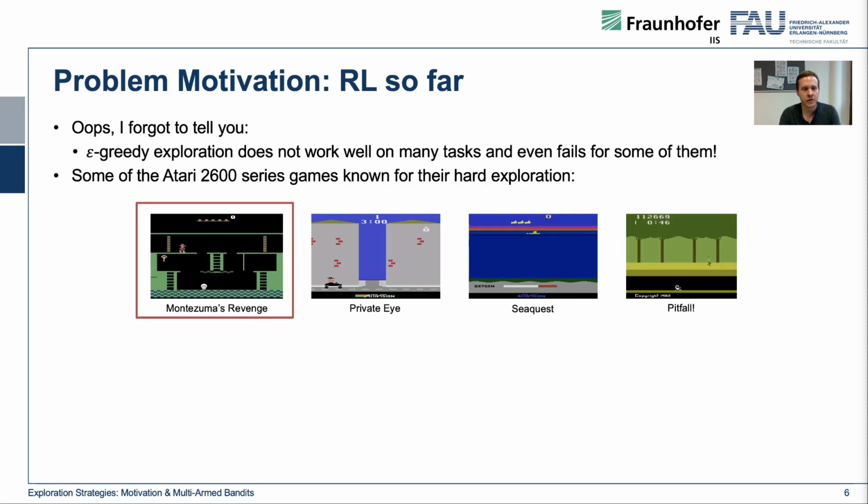However, if you select a different environment, for instance from the Atari domain, you will encounter the problem that epsilon greedy exploration does not always work that well for all of the games. There are a number of games where epsilon greedy is a perfect way to go. However, it does not work on a subset of these games that are called hard exploration games. Within Atari 2600, there is a known number of so-called hard exploration problems, and here are 4 of them: Montezuma's Revenge, Private Eye, Seaquest, and Pitfall.